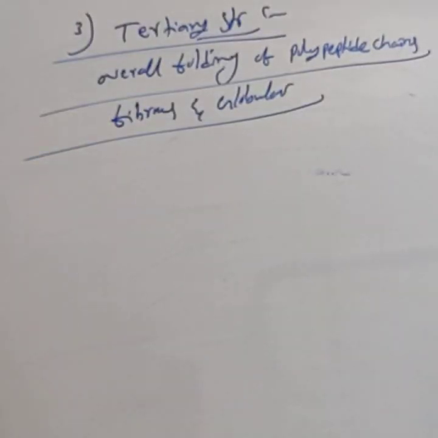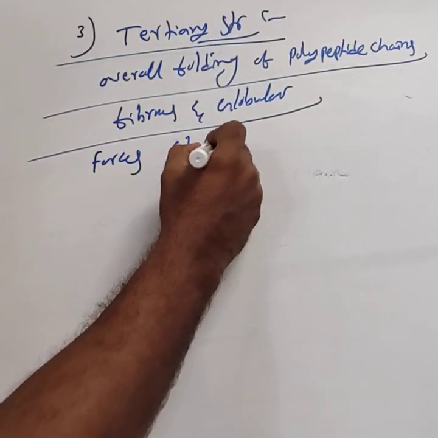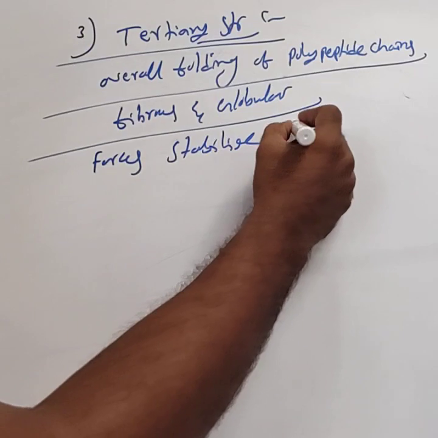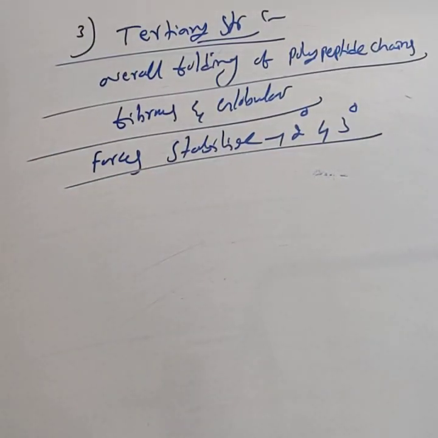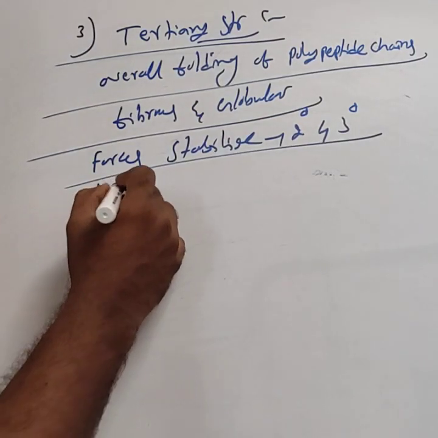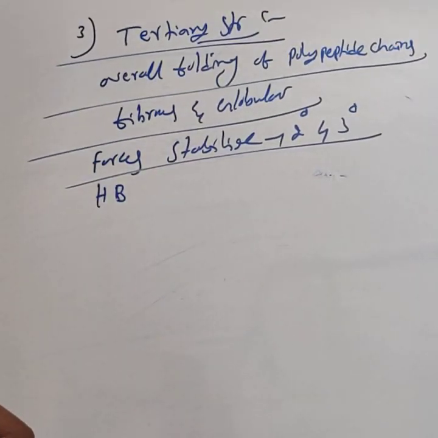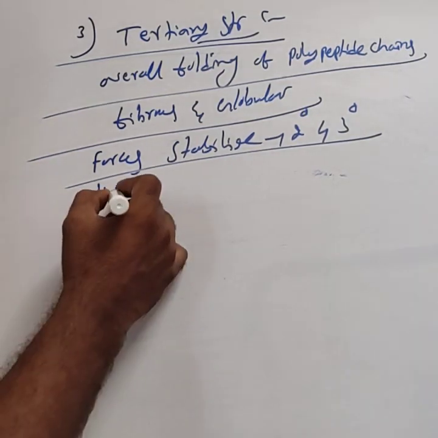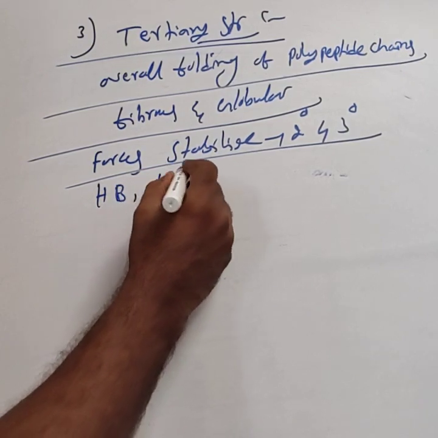The main forces which stabilize both secondary and tertiary structures of proteins are hydrogen bonds. They can ask for one mark: name the forces which stabilize both secondary and tertiary structure. Either hydrogen bond or disulfide bond.